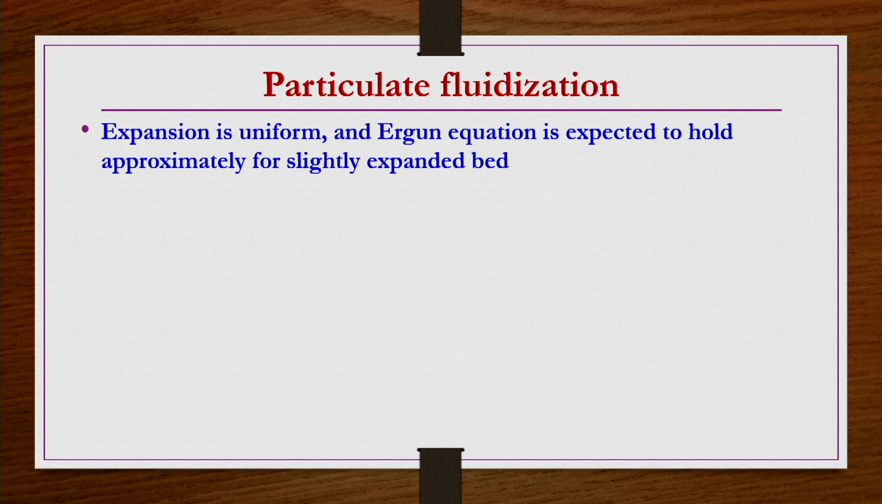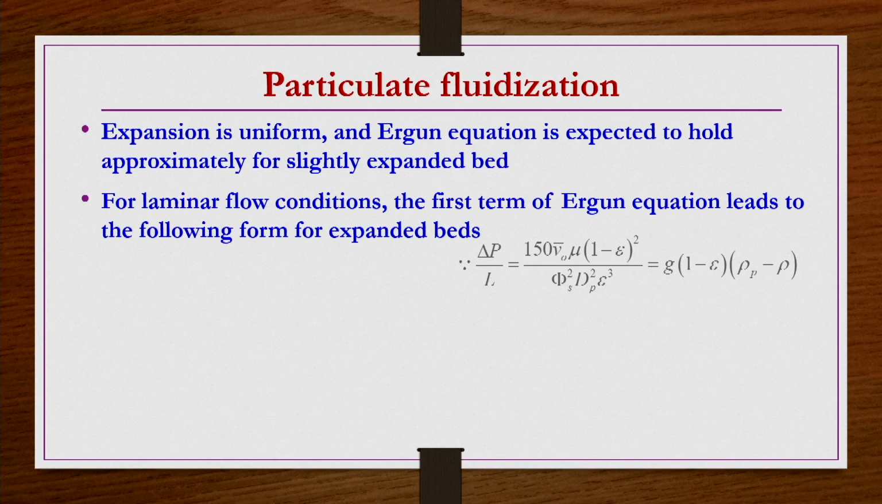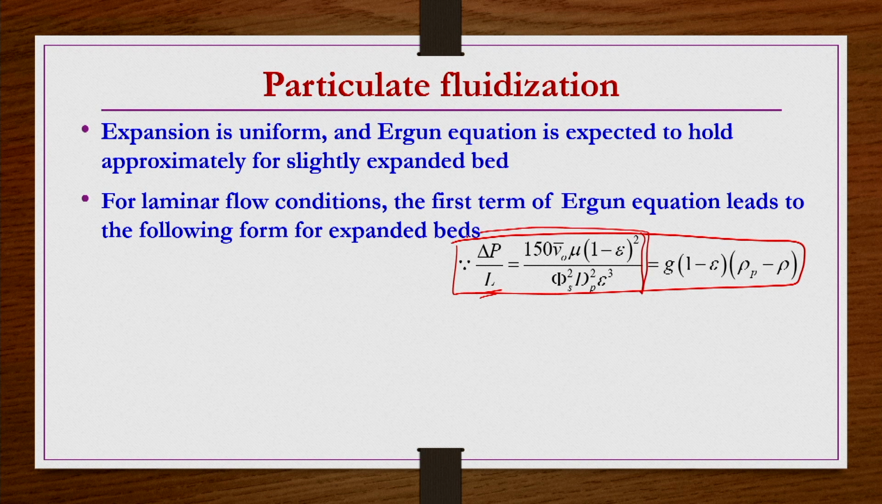Here what we can see, expansion is uniform. So, Ergun equation is expected to hold approximately well for slightly expanded bed, not very largely expanded particulate fluidization, but only slight expansion we are considering. Under those conditions only this equation, whatever Ergun equation we are going to use, will be valid. So, then for laminar flow conditions, the first term of Ergun equation leads to the following form for the expanded bed. So, this is the Ergun equation here.